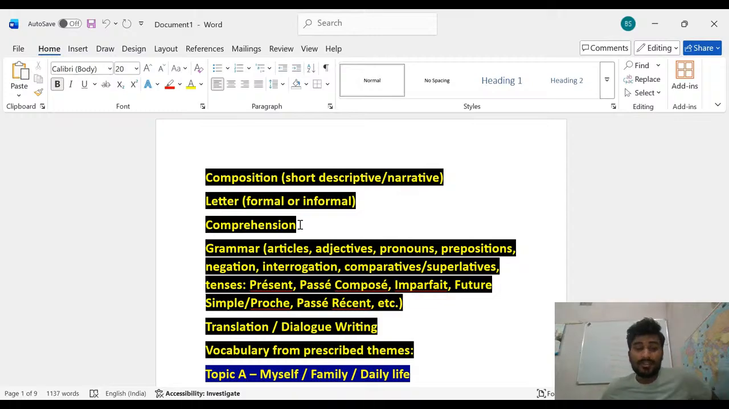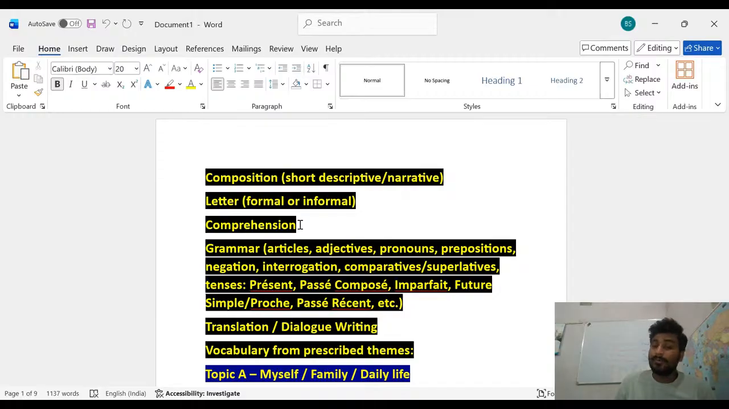That is composition. It means in the composition you have to only understand the short, descriptive, and narrative paragraphs. And the second one is the letter. In the letter you have to know about the formal and the informal letter.